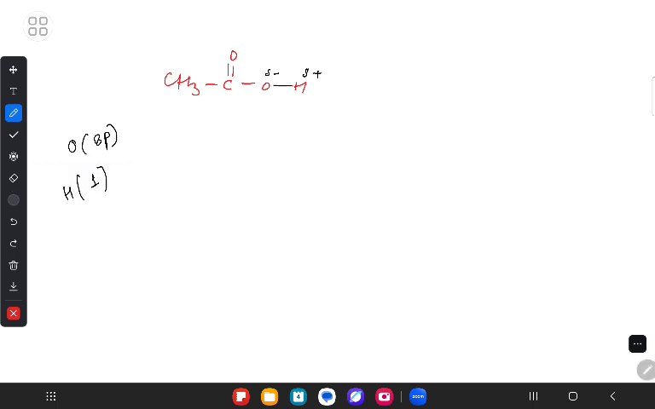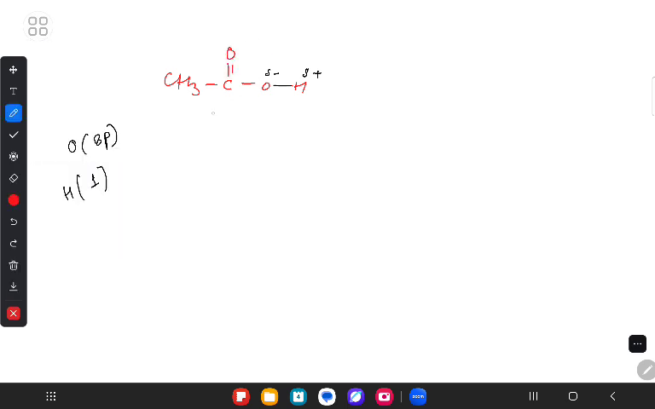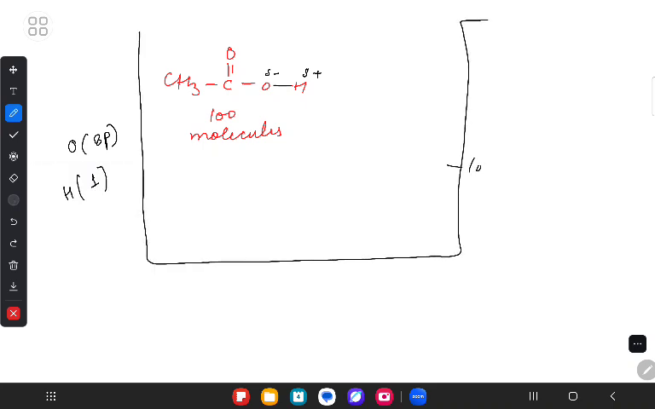Yes, ma'am. So if I say CH3COOH, what does that mean? In this molecule, if I take 100 molecules of acetic acid and put them into water, let's say 1000 molecules of water. Yes or no? Yes, ma'am. So when I have 1000 molecules of water, what does that mean?